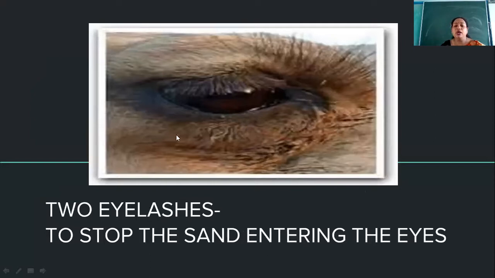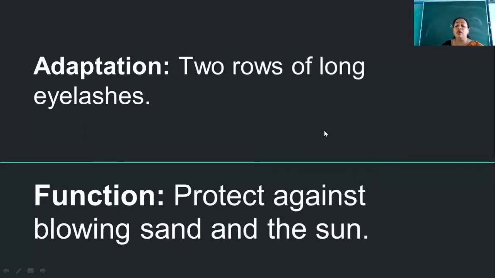So the camel has 2 rows of long eyelashes. Now, why is it so? Why is it that we have 1 eyelash on the top and at the bottom? When the eye closes, you can see there are 2 layers.